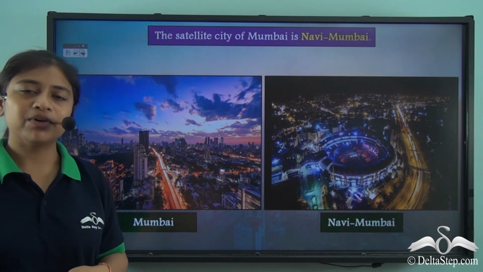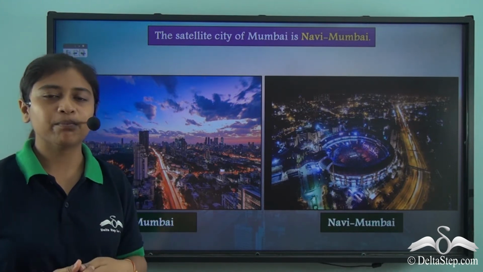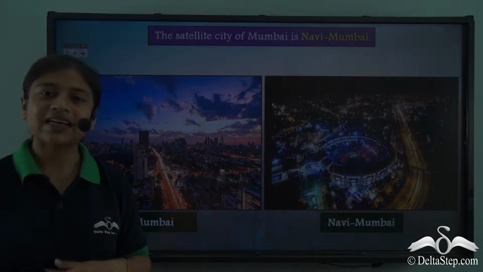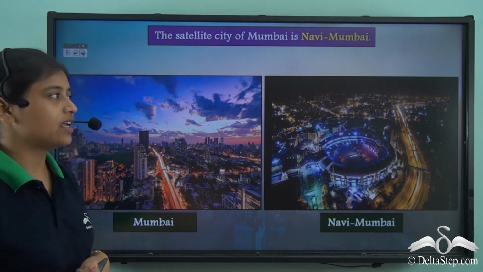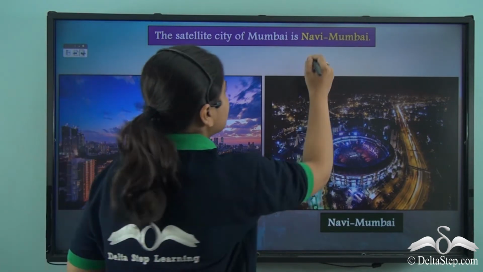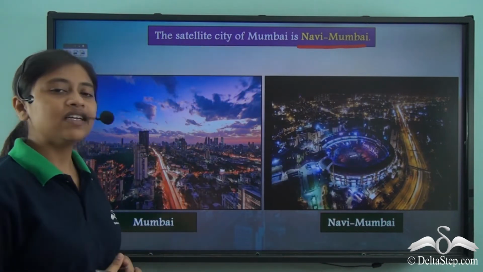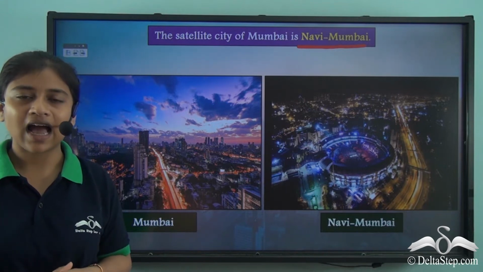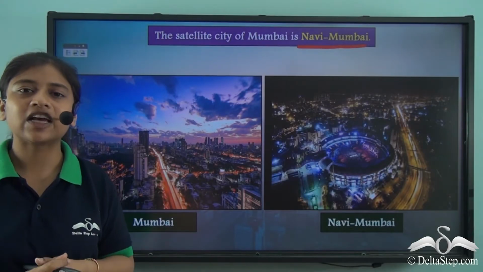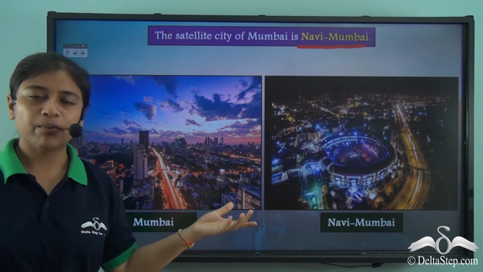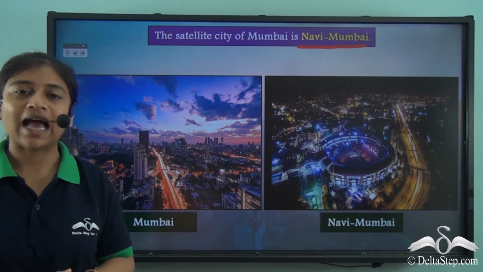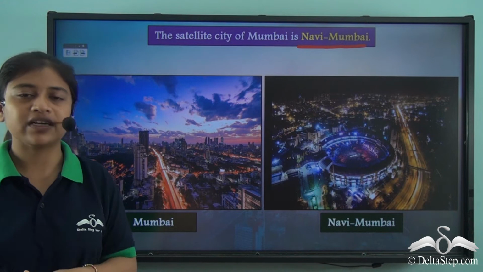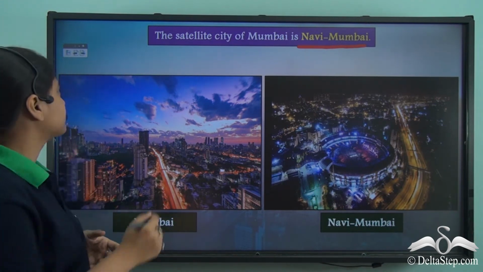Now, a very good example of a satellite city is Navi Mumbai. We know that Mumbai is one of the most developed cities of India. A satellite city of Mumbai is Navi Mumbai. Now, as we learned earlier, satellite cities are at a certain distance from the main city, and they have an independent administration and economy. Similarly, even Navi Mumbai is at a certain distance from Mumbai and has its own administration and economy.